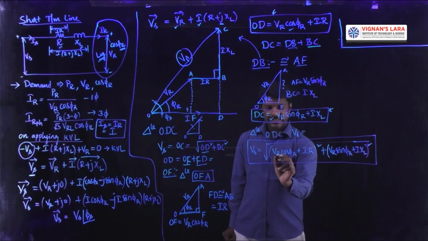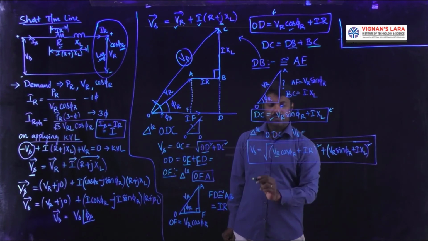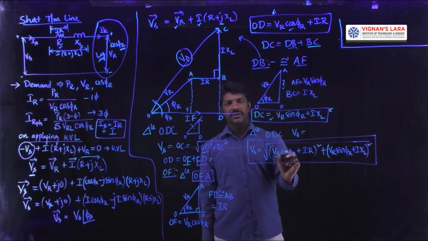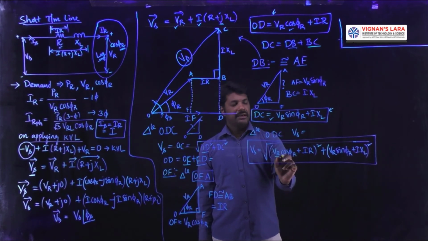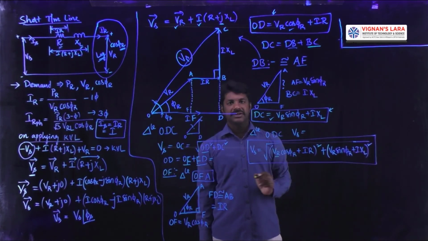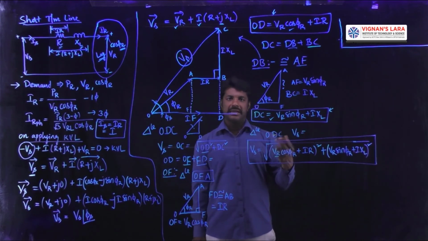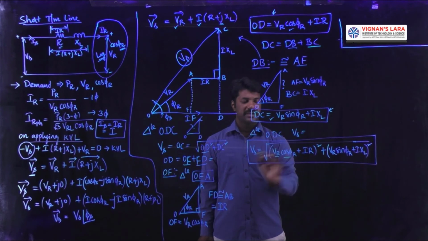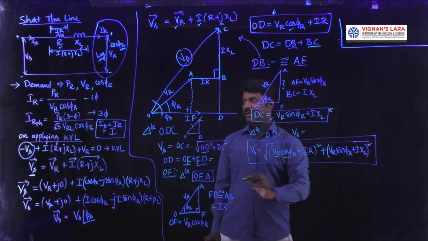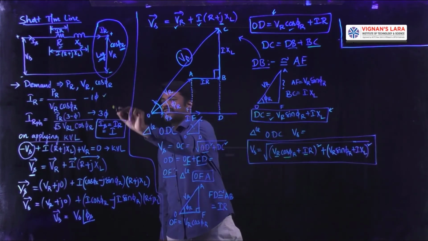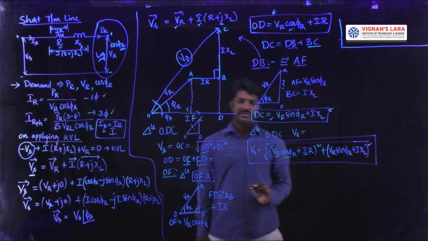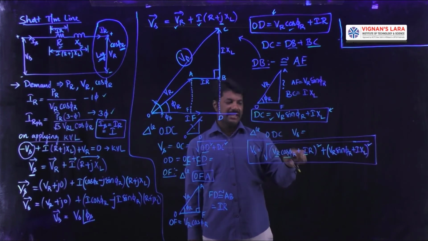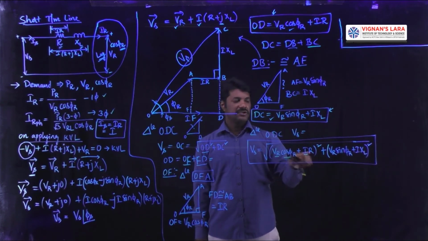In this expression, Vr is a known quantity because it is the demanded voltage. Cos phi r is also a known quantity because it depends upon the nature of the load, whether it is a lagging load or leading load, at what power factor it was selected. Current I we calculated in the first step itself for both single phase and three phase. And next R, the resistance of the go wire and return wire, is taken as a loop resistance. It is also a known quantity.